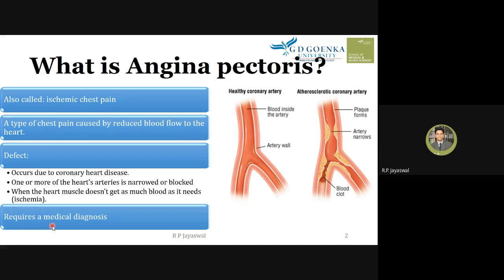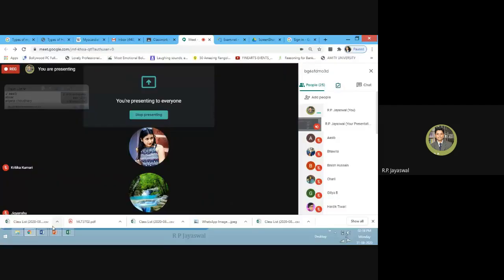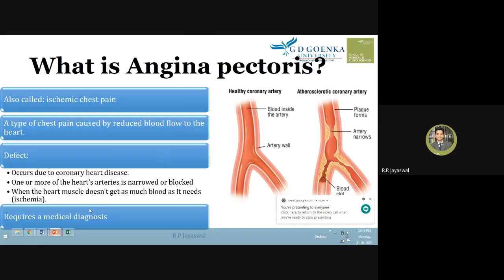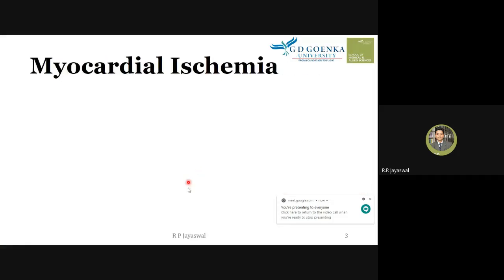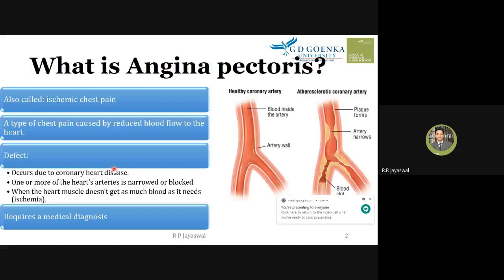So we need to confirm the chest pain, and a series of medical laboratory tests should be undergone. Maybe a blood test, maybe some radiological tests. Okay, and yes, this is what we studied about angina pectoris.